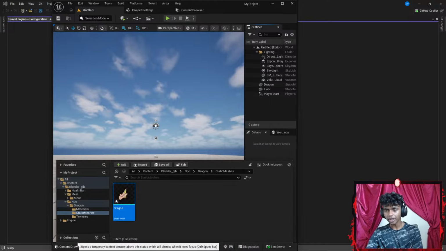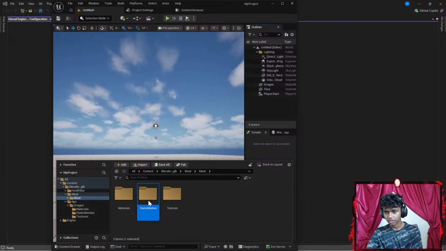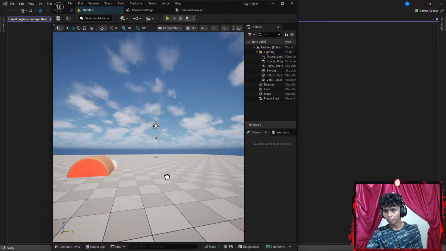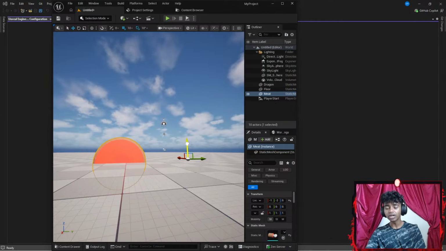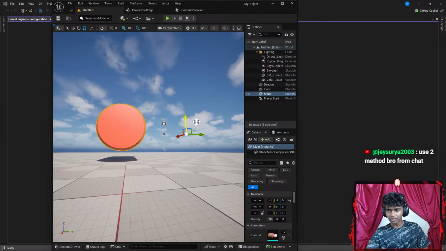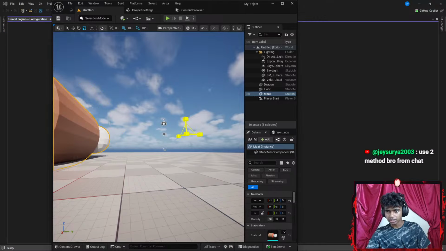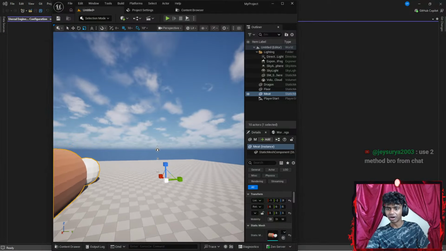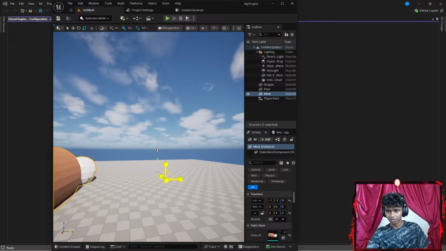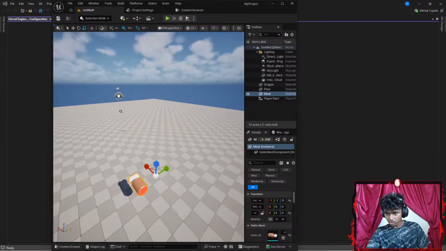Now I'm going to go to my content drawer. Let's go to something like my meals, then static mesh. I want to drop my meat here. There. Let's extend this up here. Inside this, I'm going to hit R and click the white to shrink the size. Why is it so hard to actually move in the Unreal Engine? There we go. It is decreasing. That's a pretty good size. Let's scroll all the way down.